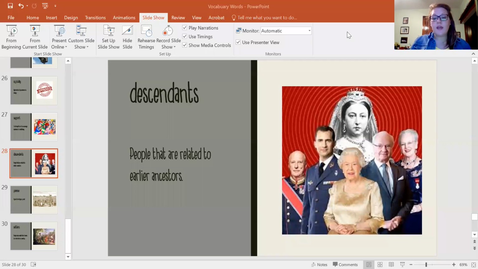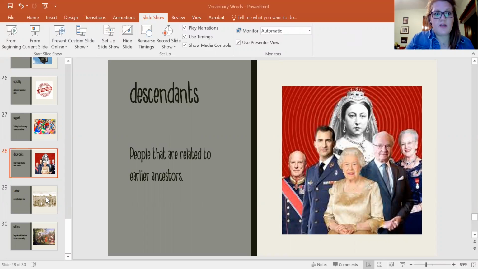All right. So let me go ahead and share with you guys our vocabulary words. Our first vocabulary word is descendants. Descendants are people that are related to earlier ancestors. The example they give us here is when Marco's grandfather moved to the United States as a young boy, he knew his descendants would be American citizens. So he knew that his kids and his grandkids and his great grandkids would be American citizens.